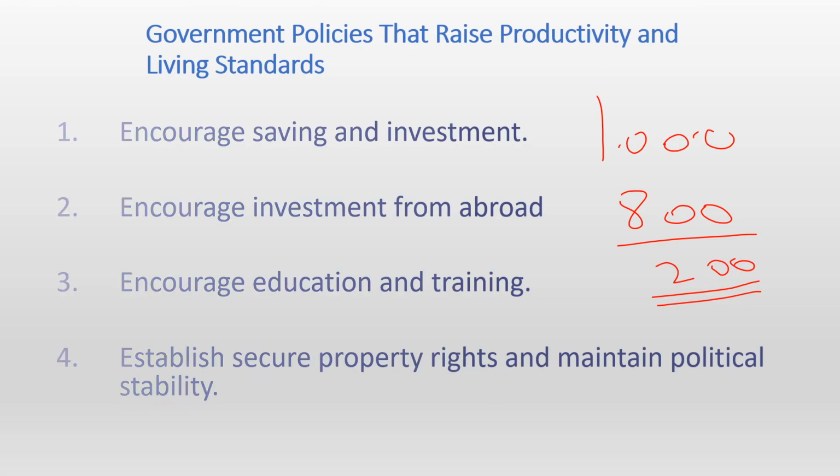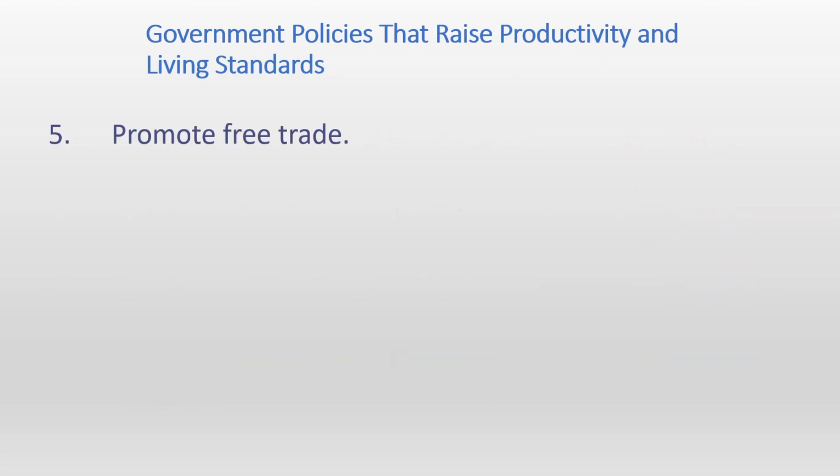Moving on, the fifth policy is promotion of free trade. This means that there are not many restrictions on imports and exports. The more the trade is free, the more it will lead to an improved standard of living. We will see how that happens in the next part. Here we are just discussing what the government policies are. We will discuss each and every one of these policies in much more detail in the next parts.